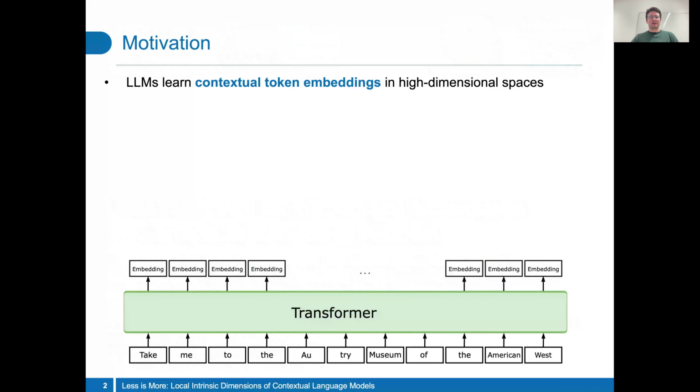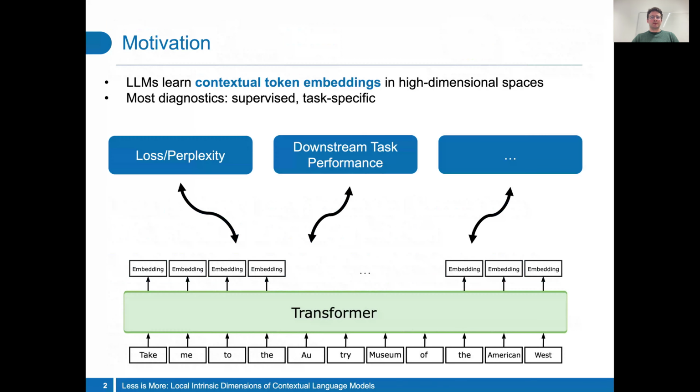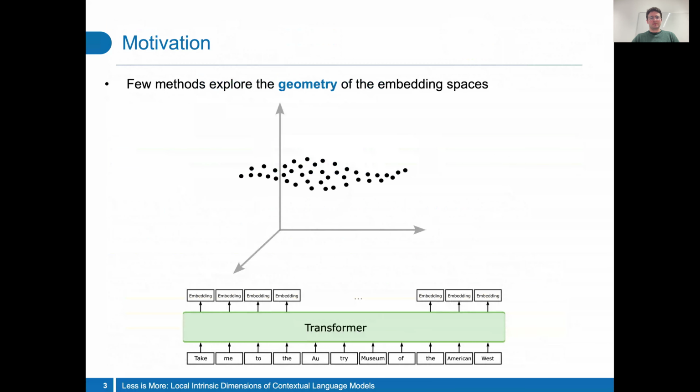In training a large language model, we teach it to produce a contextual embedding space in high dimensions. In general, this is an expensive process, so you want to get it right. And for evaluation, most performance diagnostics in LLMs rely on supervised validation or task-specific probes. We still lack a geometric understanding of what happens inside of the embedding spaces. The structure of these embeddings governs how information is represented and processed.